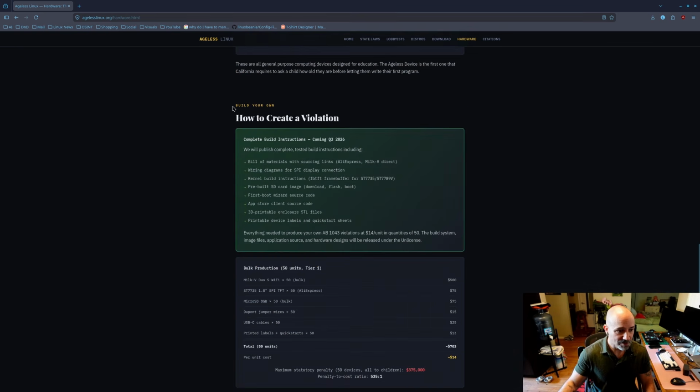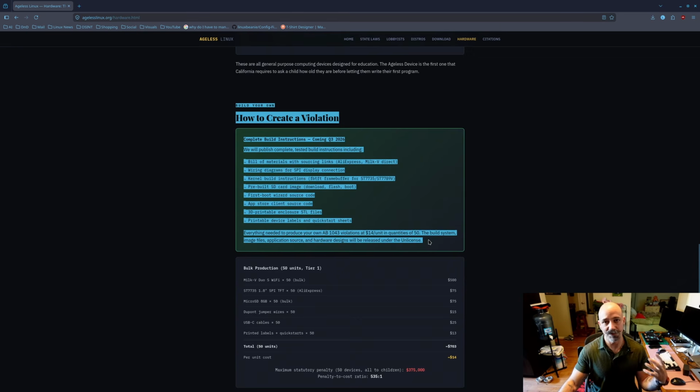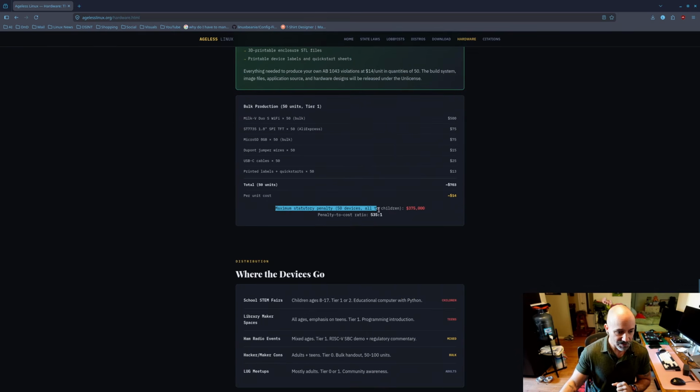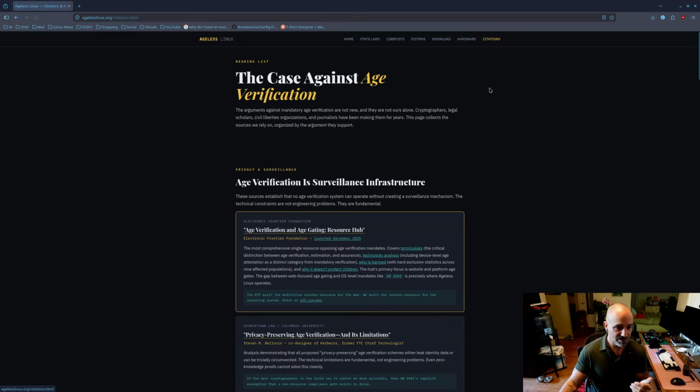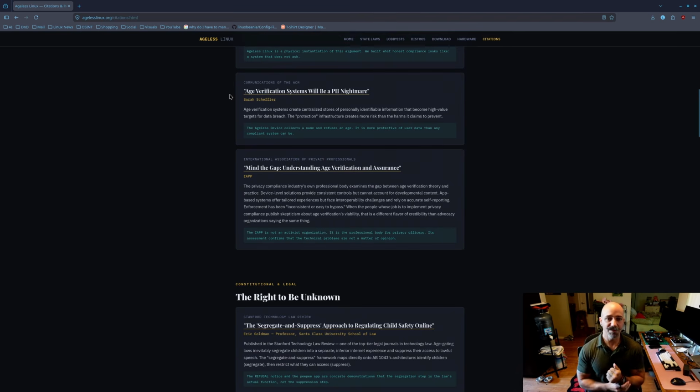This is how you create a violation, basically by building your own system and handing it to someone who's under 18, not legal advice. I'm not recommending anyone do this. This is just the Ageless Linux website. Do this at your own risk. Here's the penalty for fines for 50 devices. So this is basically where they want to hand these things out at. And here's the citations. So now let's get to the meat and potatoes.